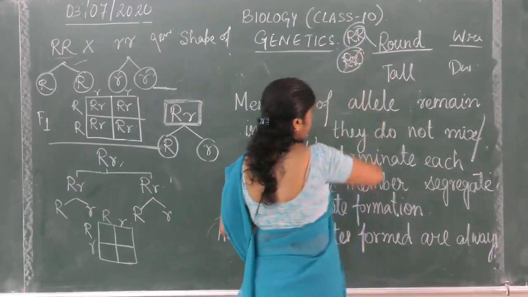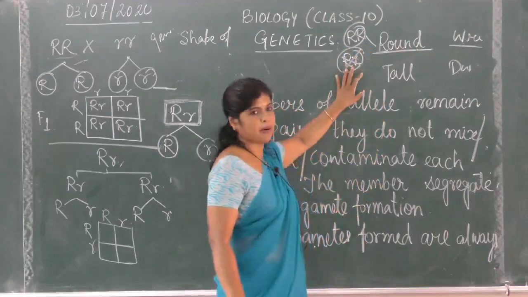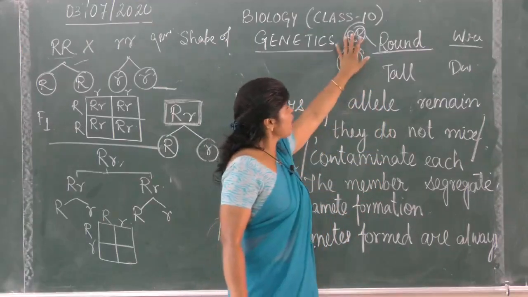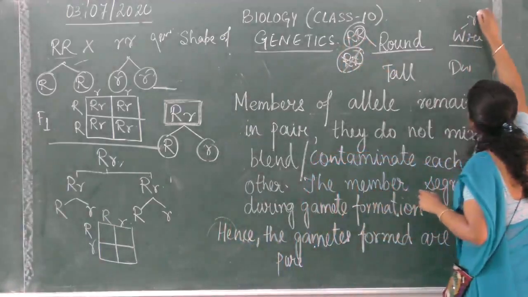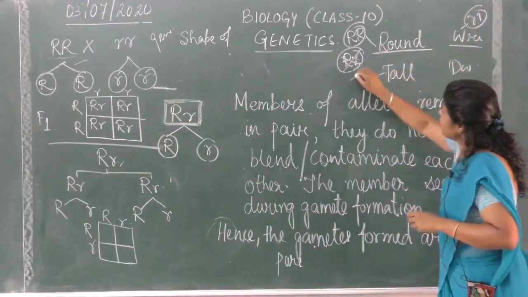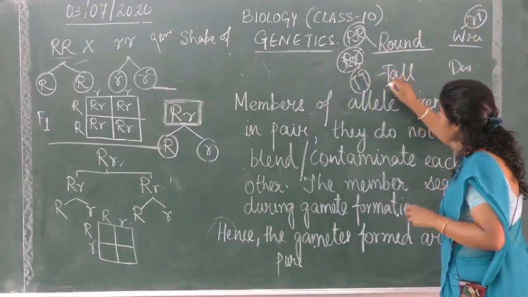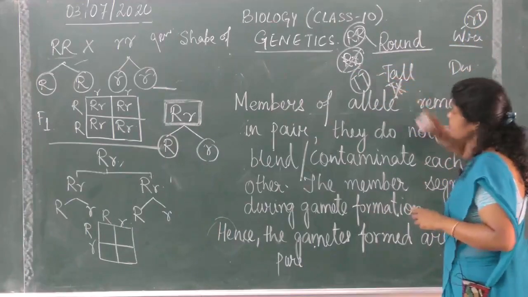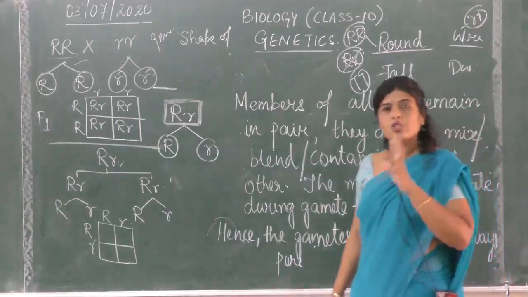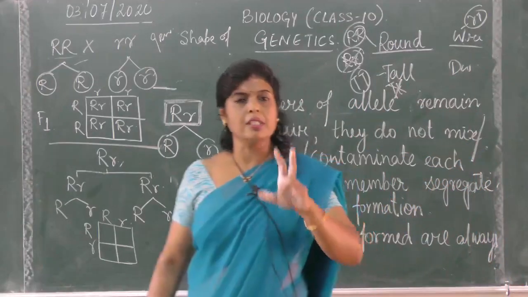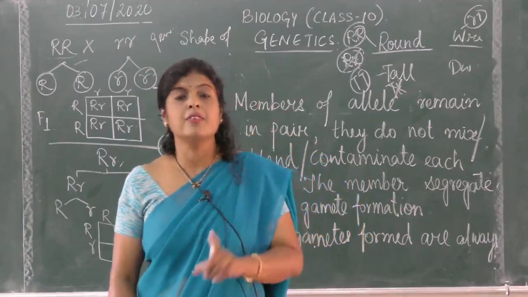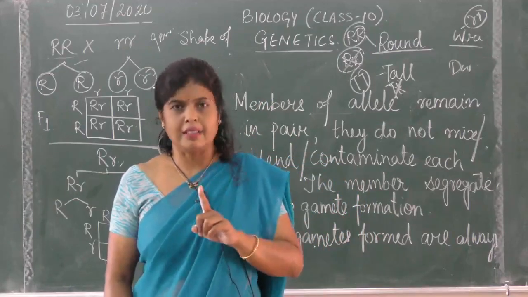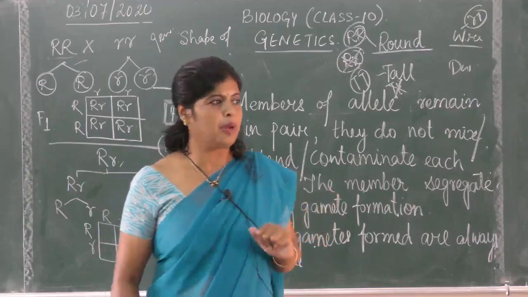This is not pure breeding, this is hybrid. Wrinkle should be small r, small r. Tall should be capital T, capital T, not capital T, small t. This is not pure breeding. So monohybrid cross is the cross between two pure breeding plants considering one character at a time. That is what monohybrid cross is.